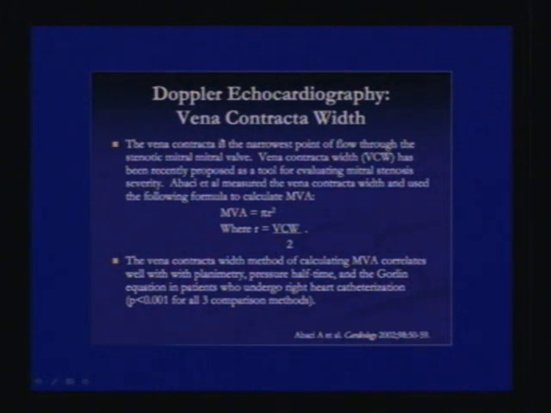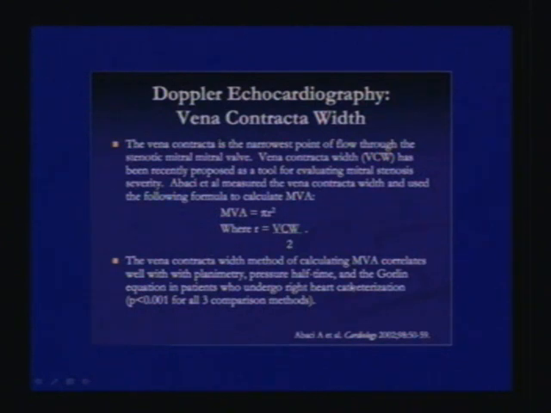Then there is another way we calculate, which is called vena contracta width. The vena contracta is the narrowest point of flow through the stenotic mitral valve. Vena contracta width has been recently proposed as a tool for evaluating mitral stenosis. They measure the vena contracta width and use the formula to calculate MVA. Here MVA is equal to pi r square, where r is equal to the vena contracta width upon 2.